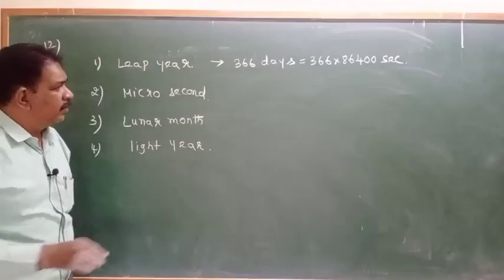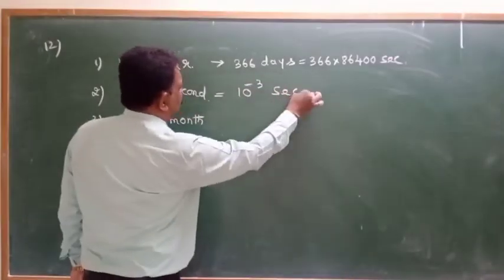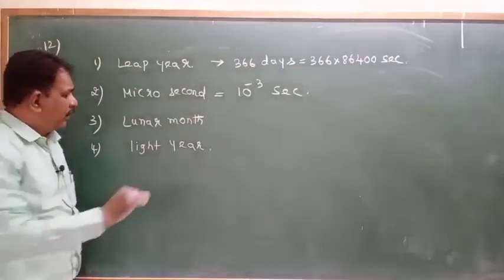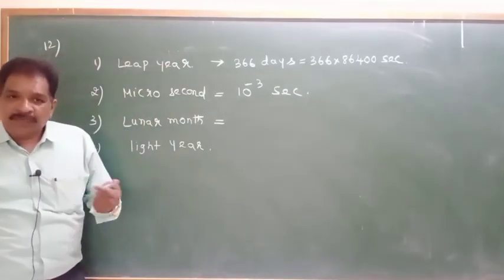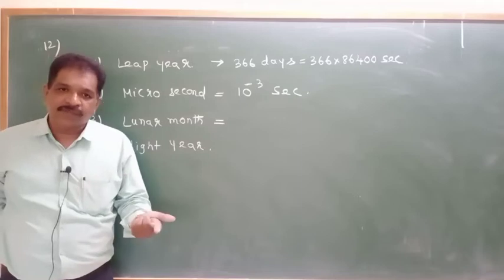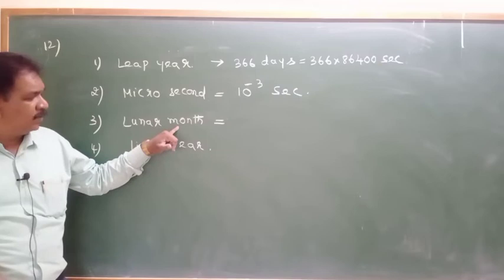Microsecond. 1 microsecond means 10 power minus 6 seconds. Unit of time only. Next, what is meant by lunar month? The time taken by the moon to complete one rotation around the earth will be called the lunar month.